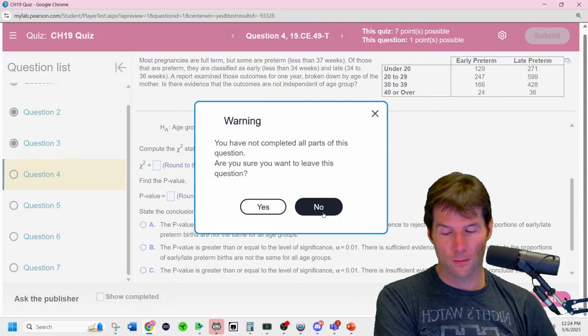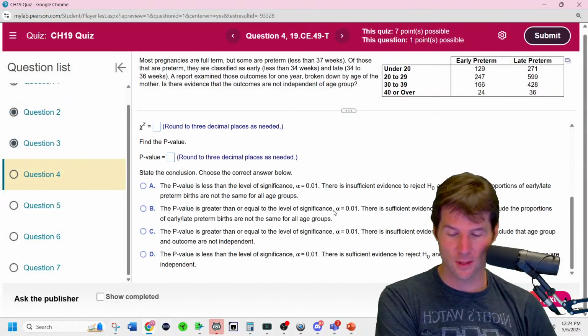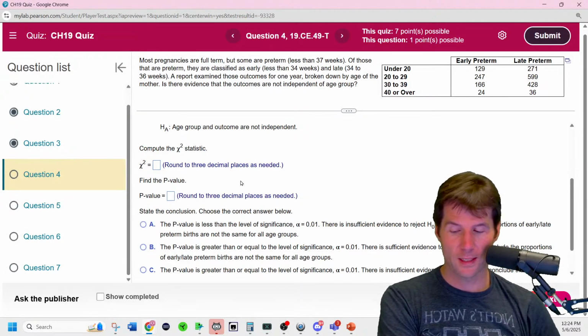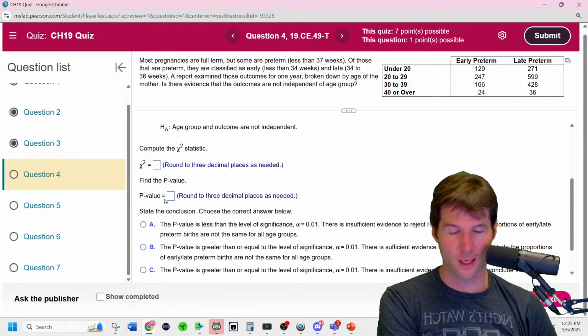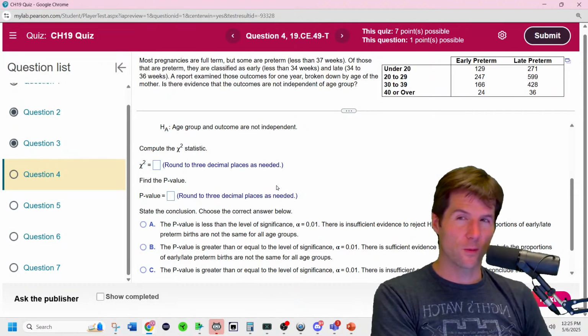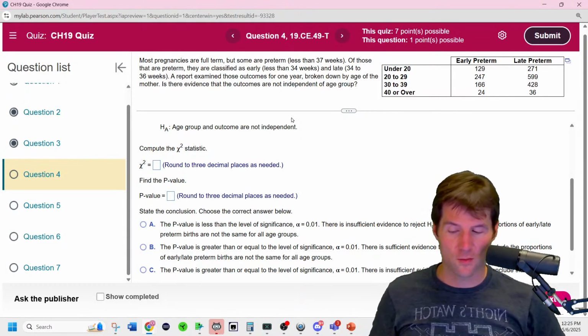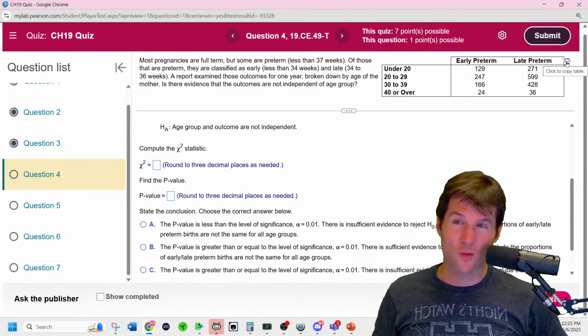It'd be really hard to guess everything, but we should know that if the chi-squared is high, the p-value is going to be lower, or if the chi-squared is low, the p-value is going to be higher. It's not too hard of a test to run. We've done a lot of these step by step, and they asked us for the expecteds earlier, but we can just run this test pretty quickly.